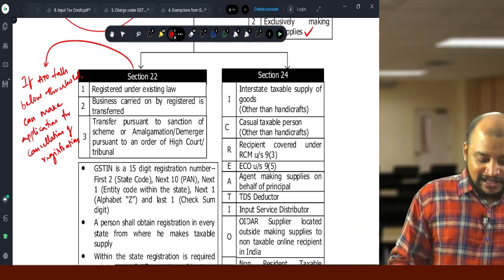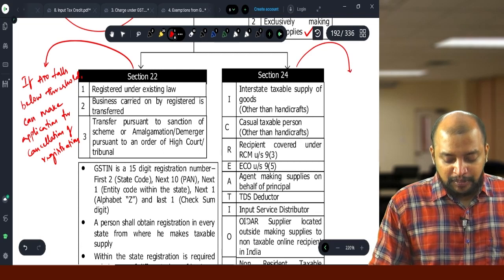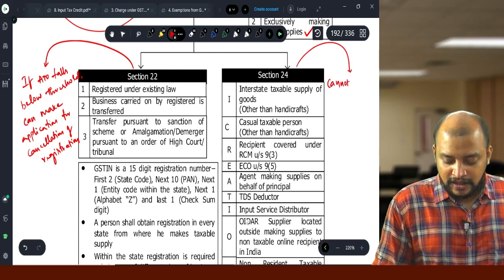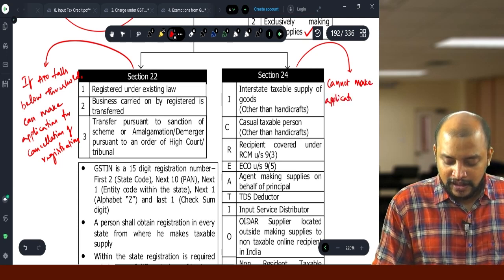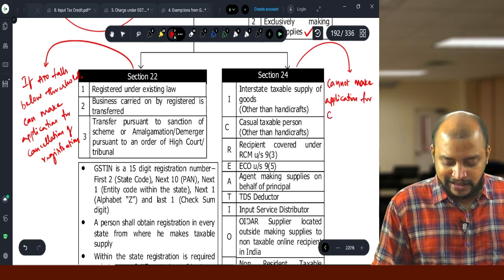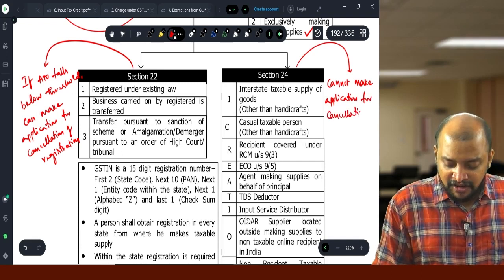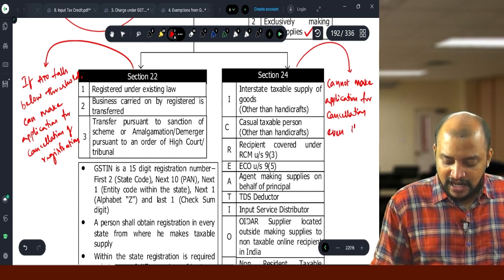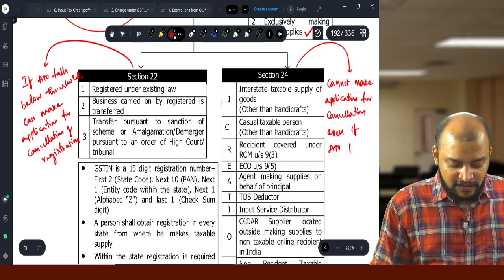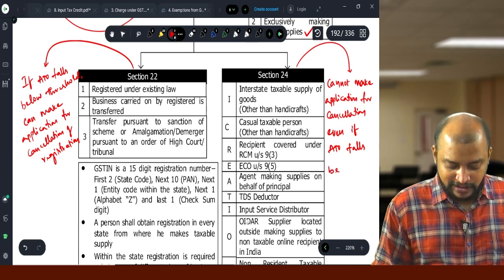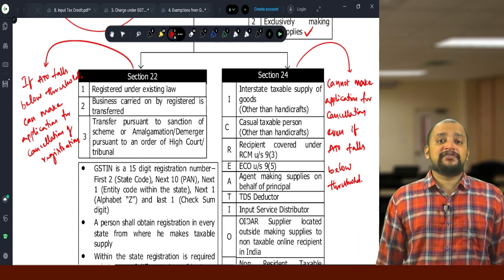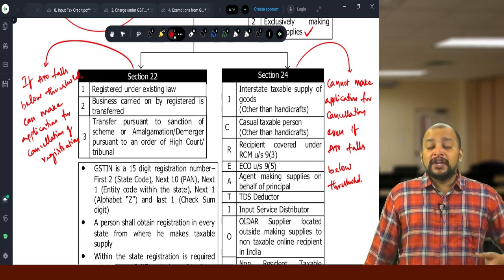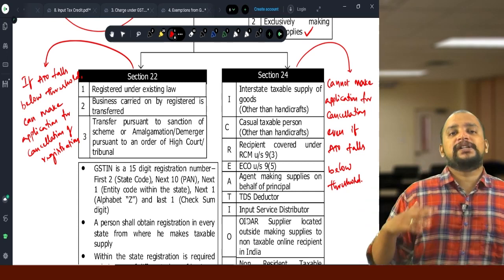But with 24 compulsory registration, one cannot make an application for cancellation, even if aggregate turnover falls below the threshold limit. Even then, an application cannot be made for cancellation of registration. That's the basic difference between 22 compulsory registration and 24 compulsory registration.